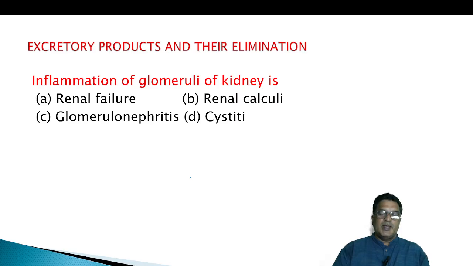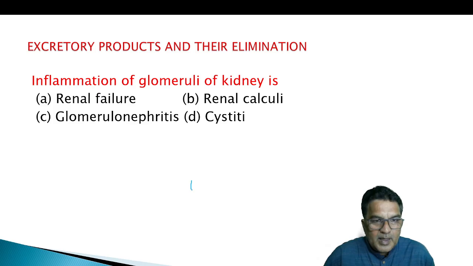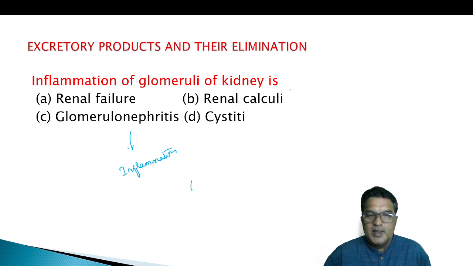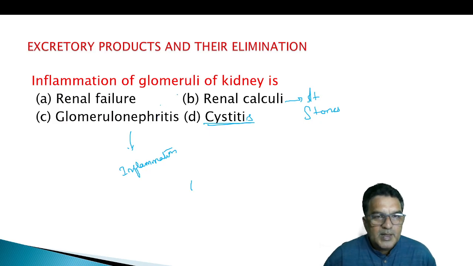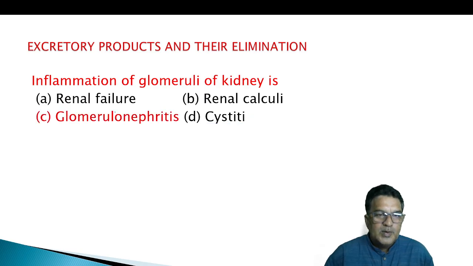Inflammation of glomeruli of kidney is renal failure, renal calculi, glomerulonephritis. Glomerulonephritis means inflammation of glomerulus, we can say. Renal calculi is stones in the kidney. Cystitis, we can say, is inflammation or cyst formation. So what is our answer? Inflammation of glomeruli in the kidney is glomerulonephritis.